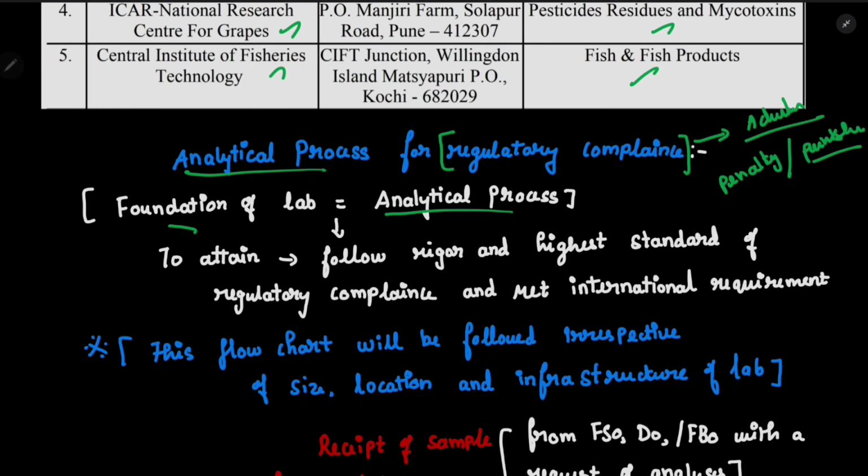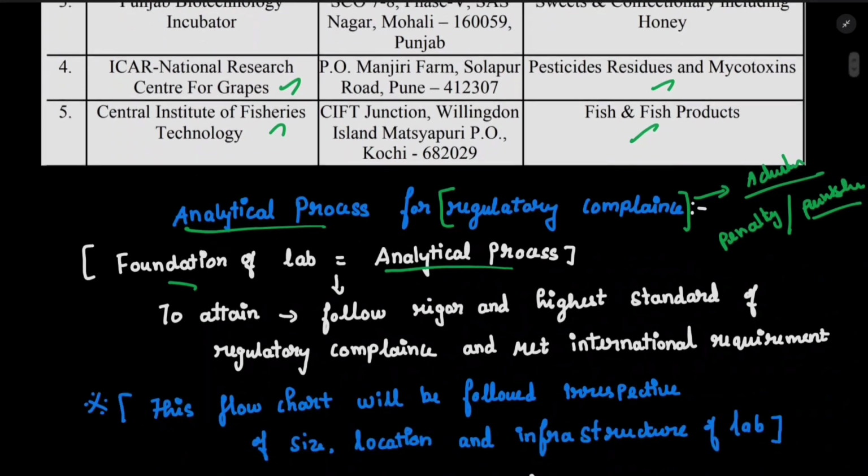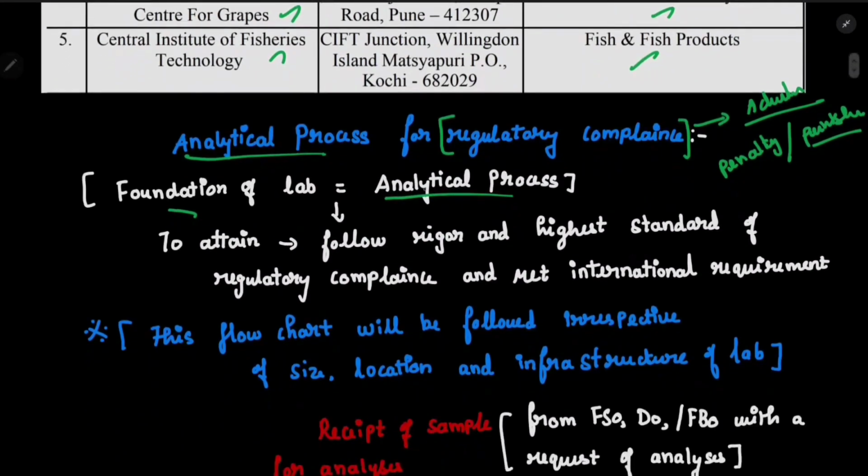So if we are going to check for fish and fishery products, we can be sure that the products given to the Central Institute of Fisheries Technology will have their quality checked. The foundation of the lab is based on the analytical process. How do we attain this analytical process? We need to follow rigor and the highest standard of regulatory compliance, and meet the international requirement.